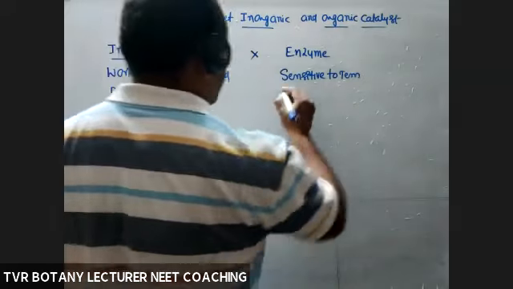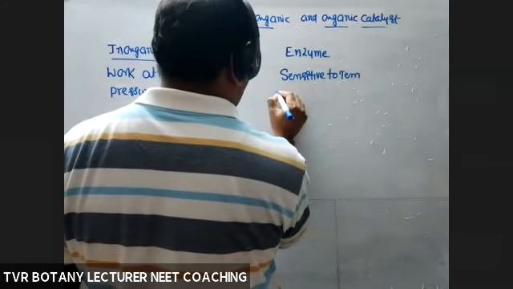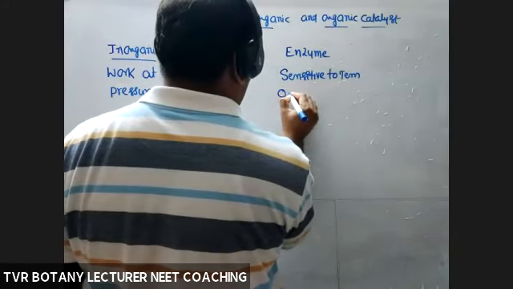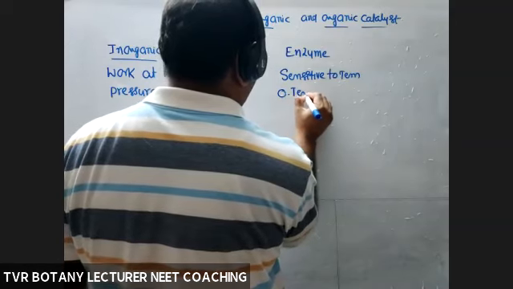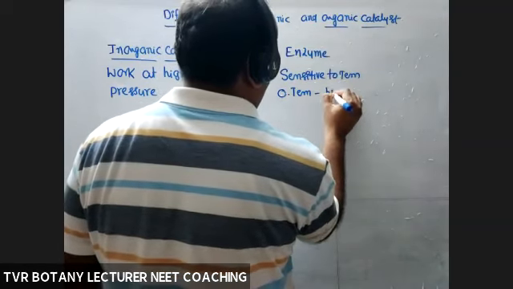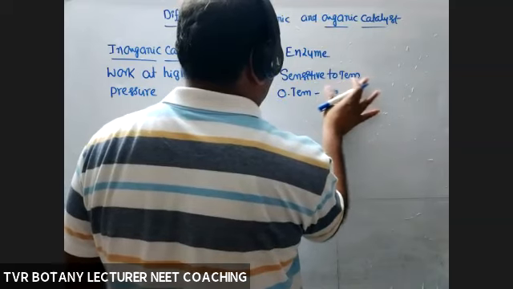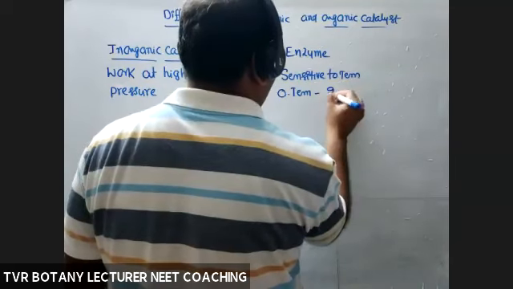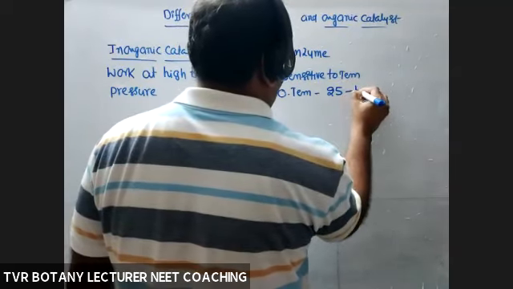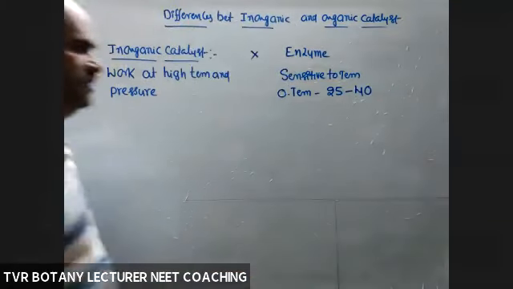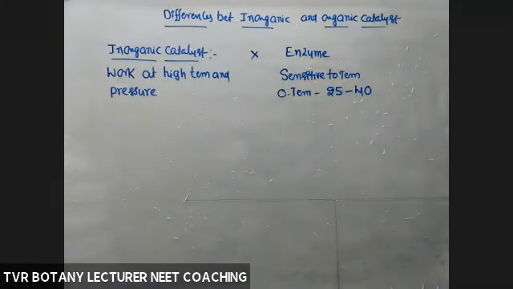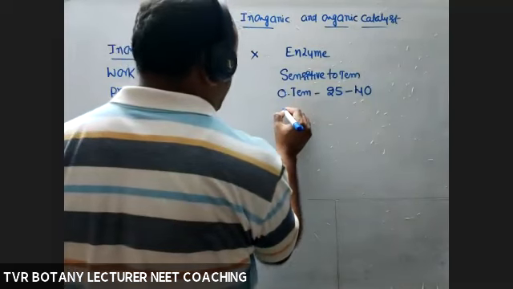So optimum temperature is particularly 25 to 40 degrees. Beyond that level, if it is more than 40 degrees, enzyme is subjected to denaturation.